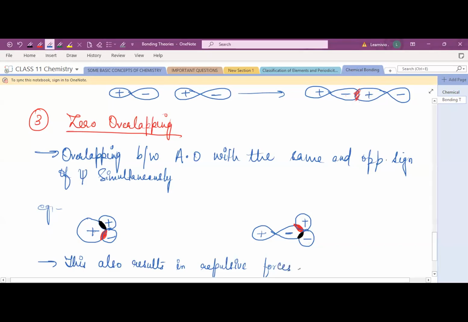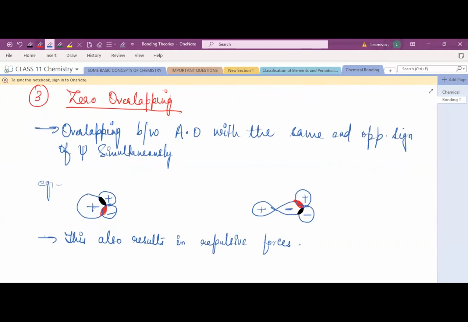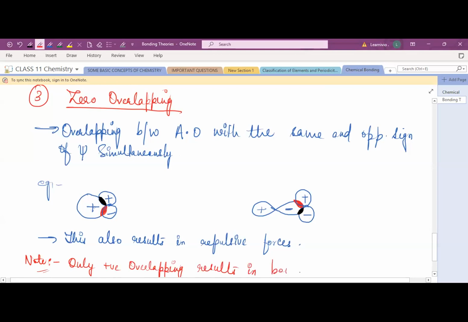Now write down the note. Only positive overlapping results in bond formation. Clear?